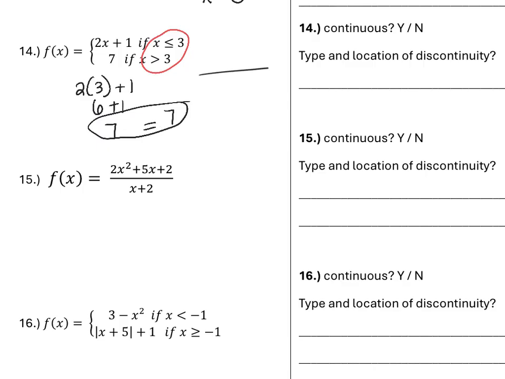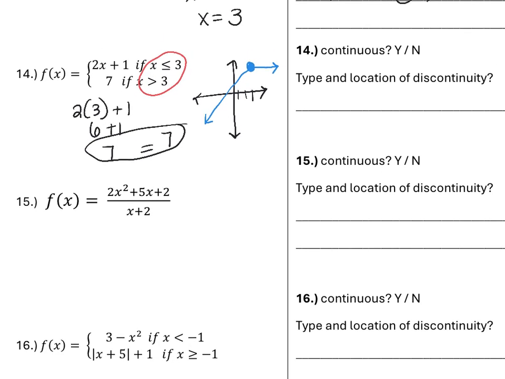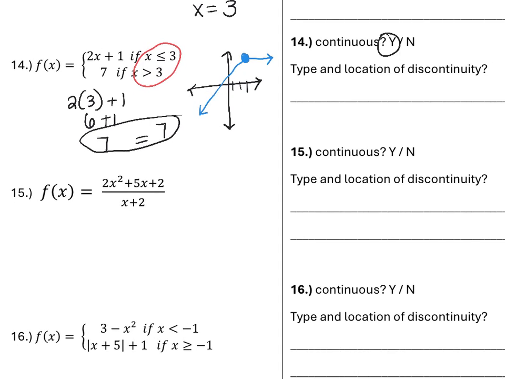What this would look like on a graph is, if we're doing everything less than or equal to 3, here we would have a closed circle at 3, and this function is going to be coming up something like this. And then this other function is saying greater than 3 is always going to equal 7. So we'd have an open circle over the closed circle, and it's going to continue this way. This function is continuous. We could draw it when we get to that 3. We have a closed circle there that's going to continue. So we have a continuous function at 3 in that piecewise. So there is no discontinuity.